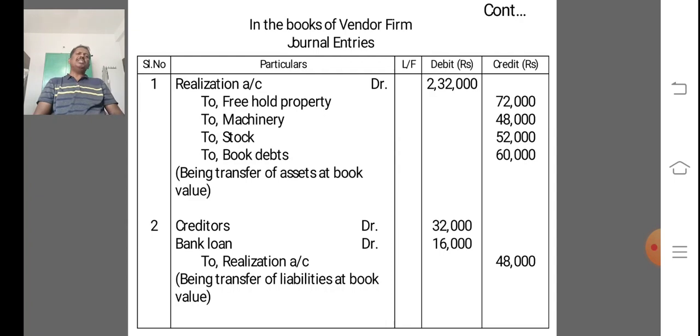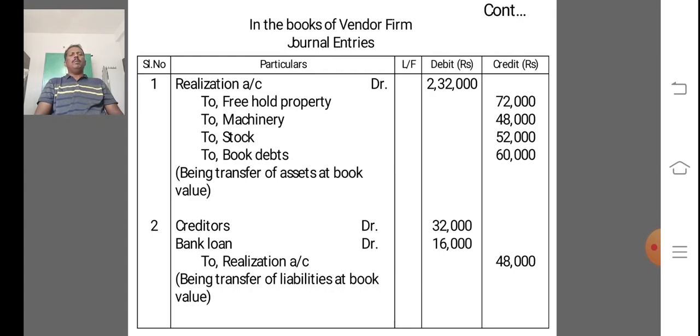What is the opposite entry? Transfer of liabilities at book value to realization account. The entry is creditors account debit 32,000, bank loan account debit 16,000, to realization account credit 48,000, being transfer of liabilities at book value.